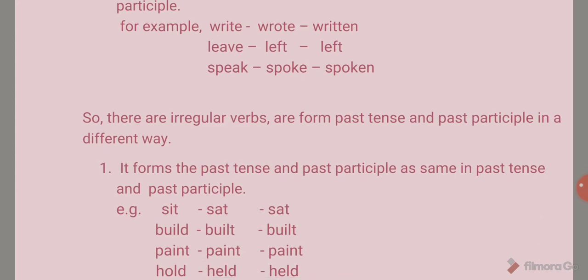In one type, the past tense and past participle are the same, which means the base form of the verb changes in a different way in the past tense, and in the past participle it remains as it is. For example, the base form sit changes to sat in past tense and remains sat in past participle.